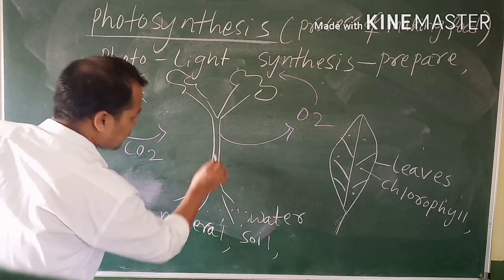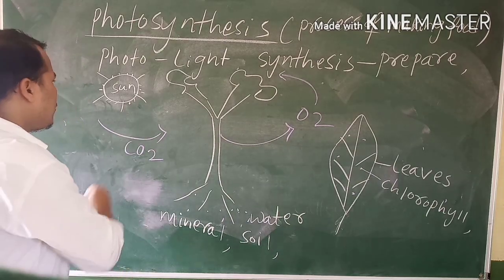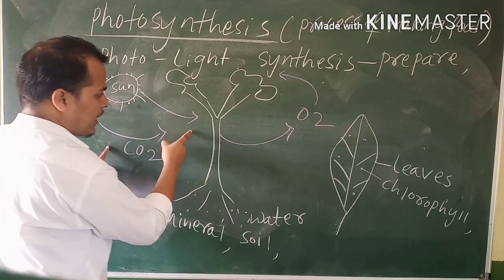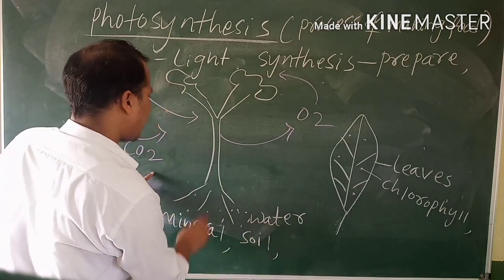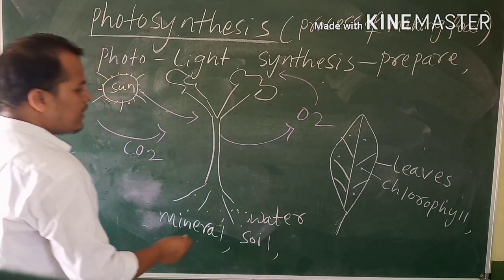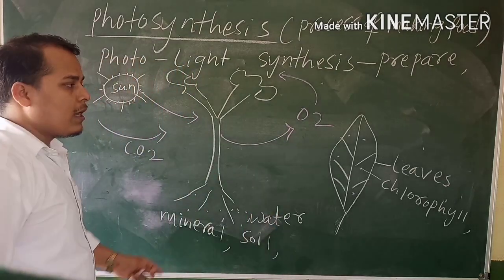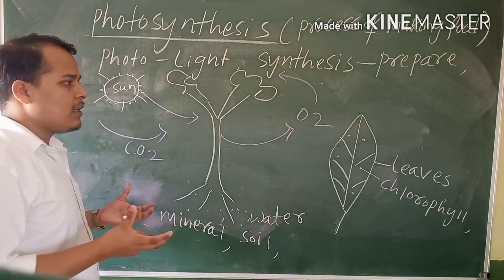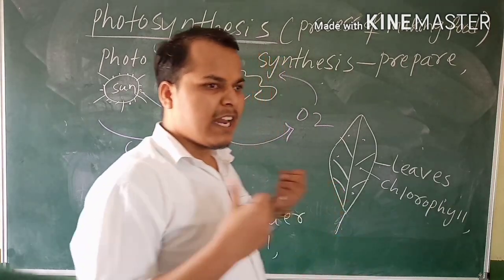So a green plant takes sunlight and carbon dioxide from the atmosphere, and minerals, water and soil are also present. Using all these things, it produces carbohydrate. Carbohydrate is a food, which we use to get energy.